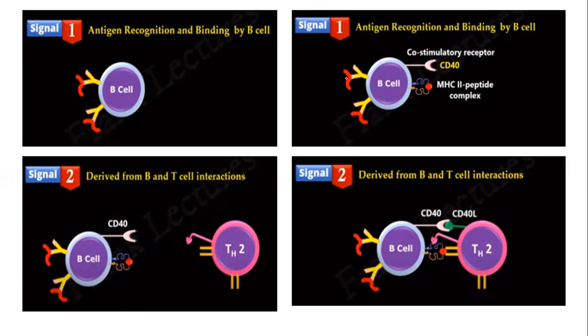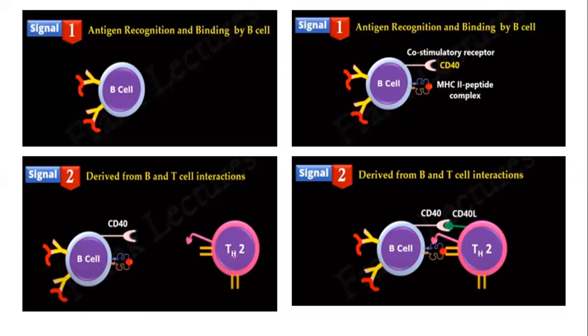So here the B cell is activated because of the binding of the antigen recognition, and it has specific receptors for MHC class 2 molecules and the CD40 receptor, which is the co-stimulatory receptor.